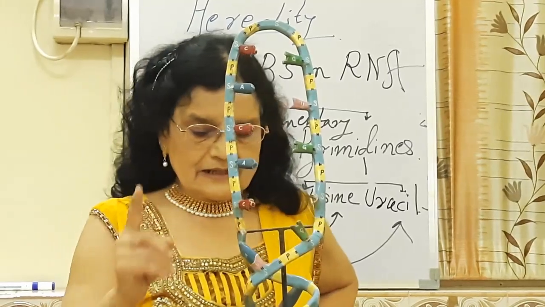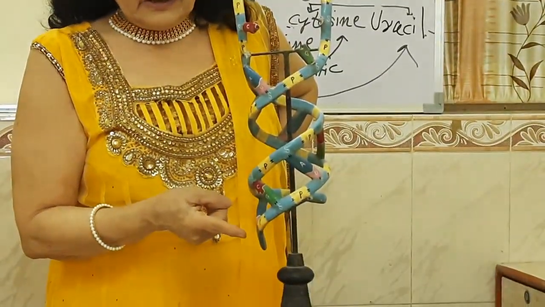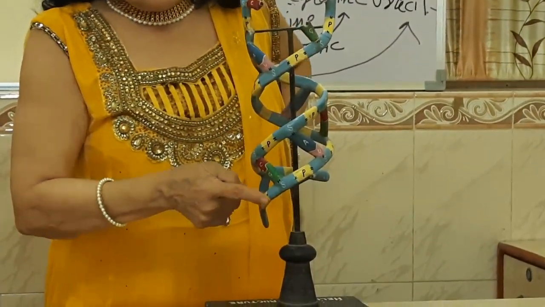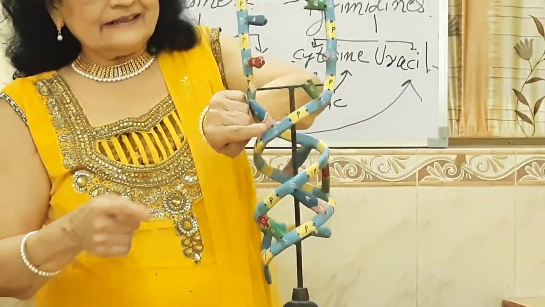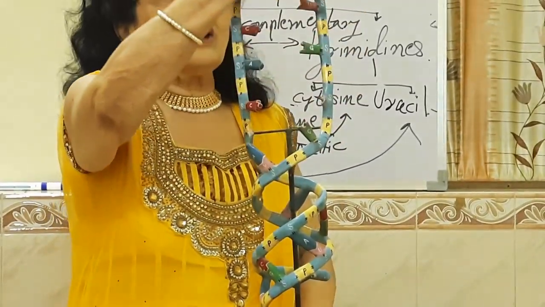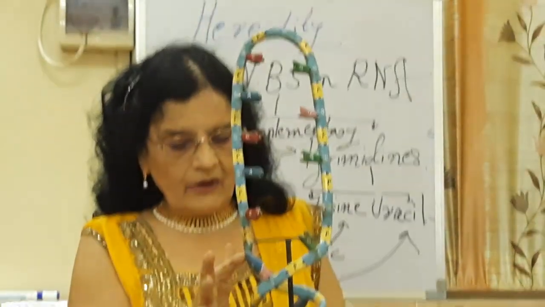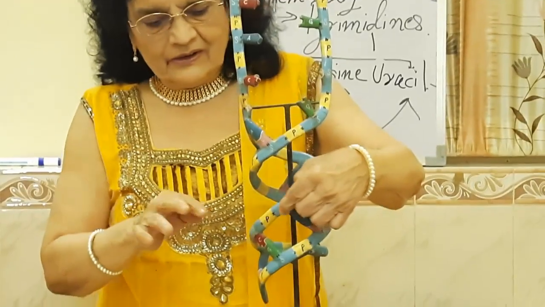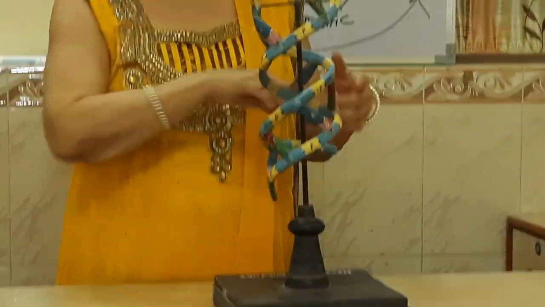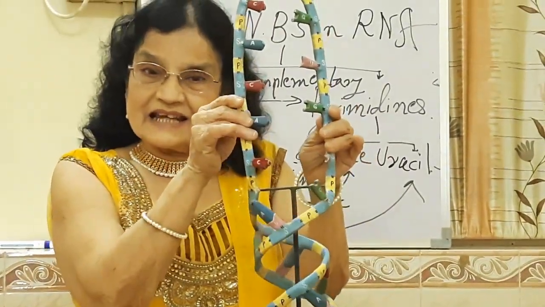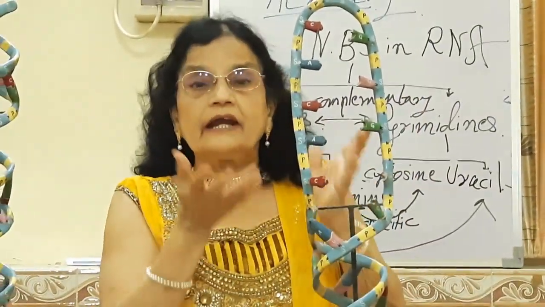Now look at this. I am going to move my finger over this strand. Look at this. Here we come. Again we come like this. Again we go up, come down, take a turn, and then this strand ends. That means there is a single strand, but it is folded in various manners.